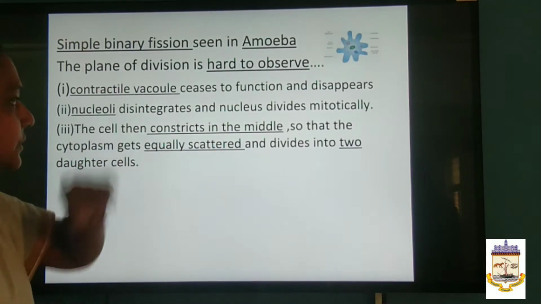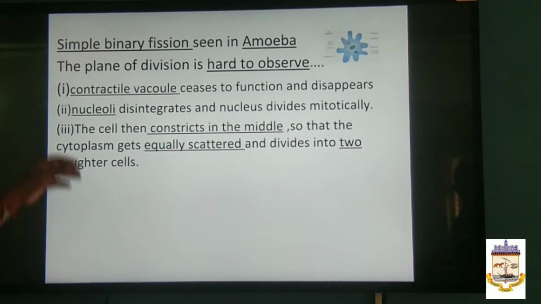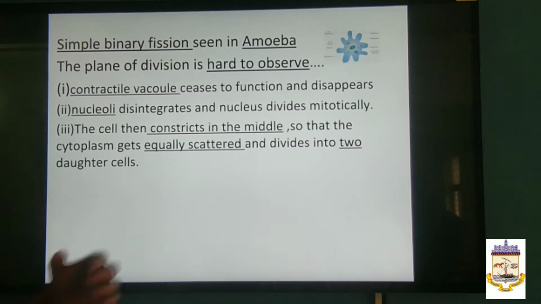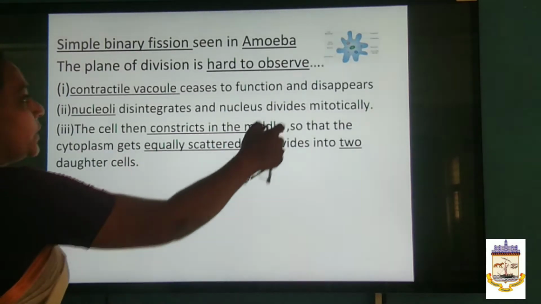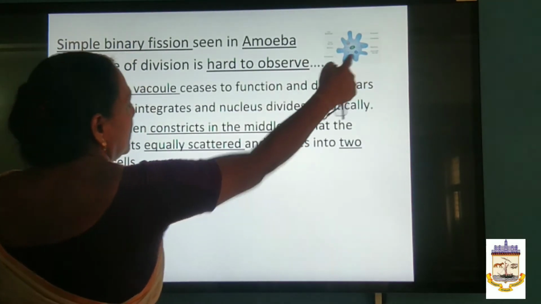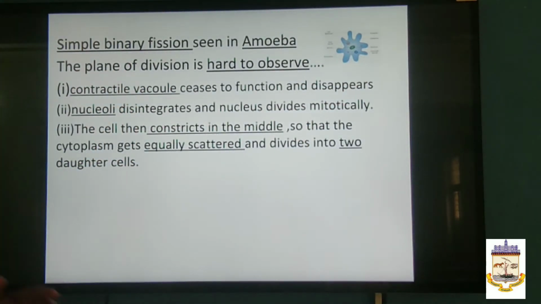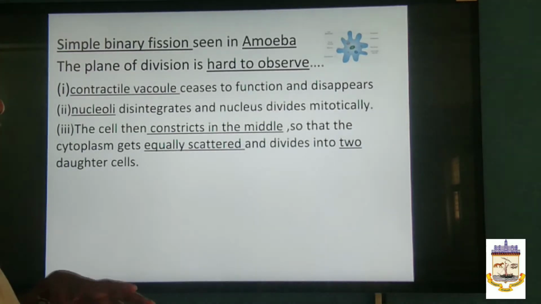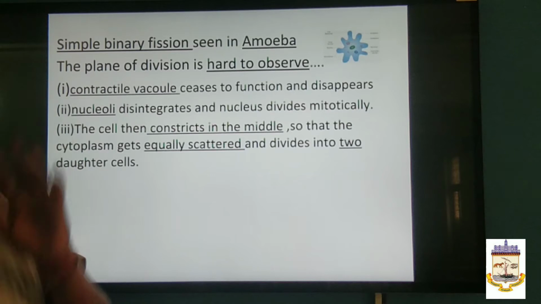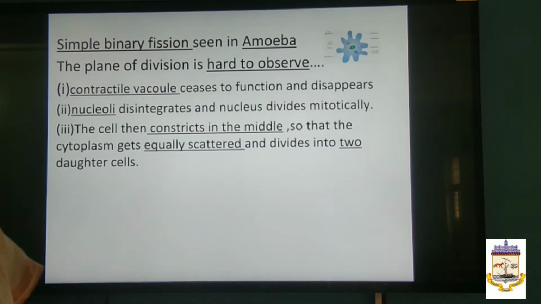Here it ceases its function and disappears, the nucleoli disintegrates, the nucleus divides mitotically, and the cell then constricts in the middle. The cytoplasm gets equally scattered and divides into two daughter cells.